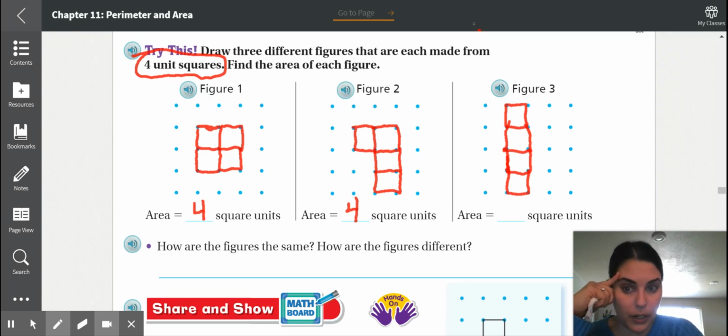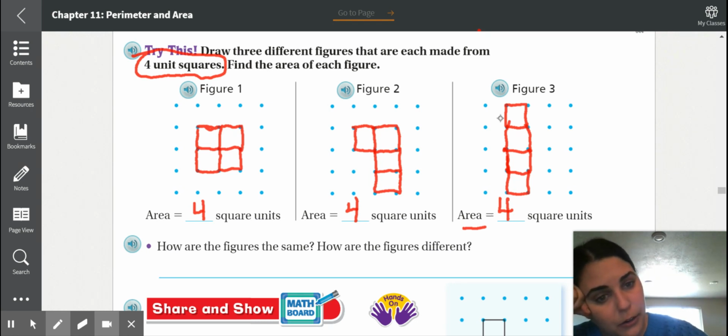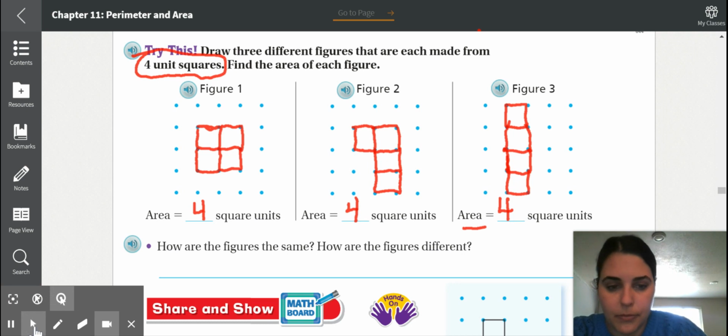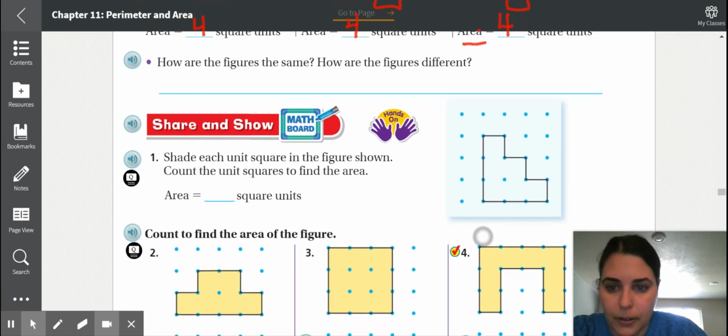Basically, what we were doing here is creating shapes with areas of 4 square units. So each of these shapes is made up of 4 squares. 1, 2, 3, 4. When you're finding the area, you're counting how many square units are in that shape. Okay, let's keep going.